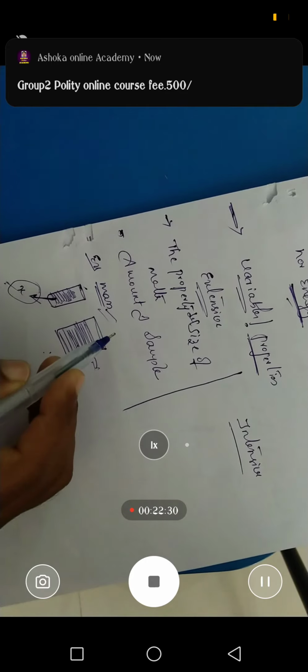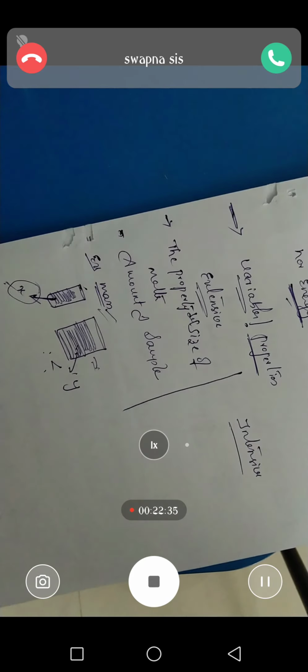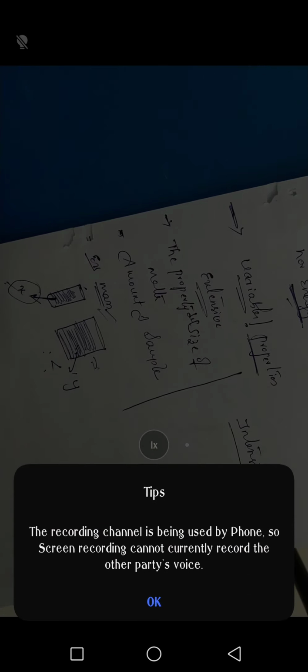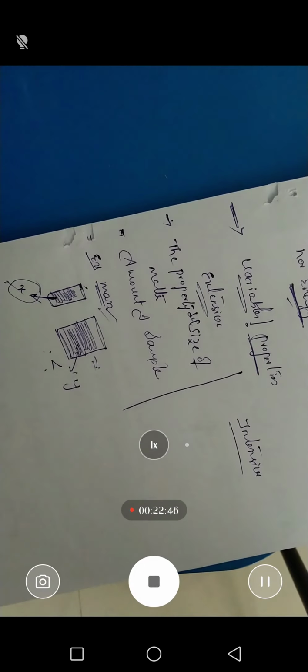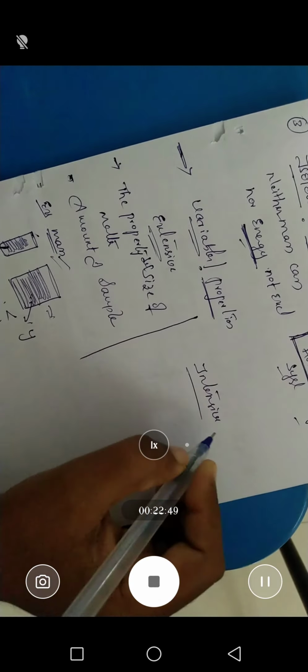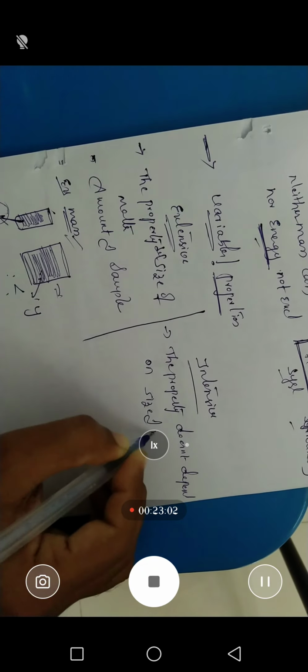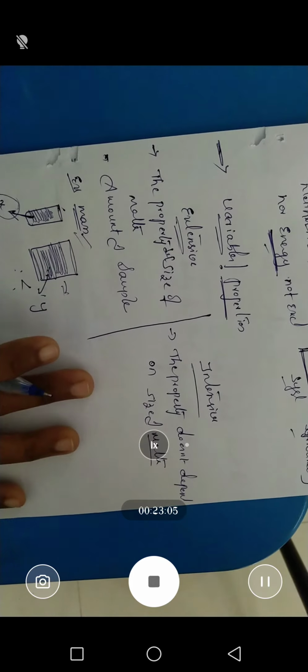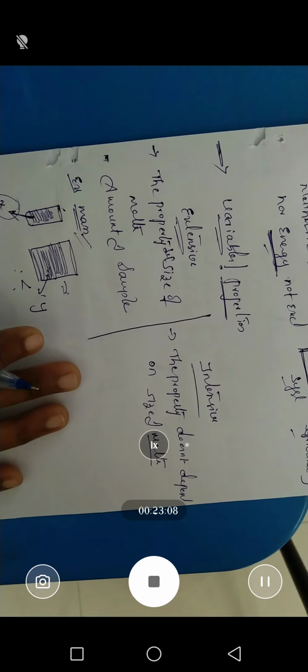So we can say that mass is an extensive property. Any property which depends on the size of a sample or the size of the matter is called an extensive property. Next, when we come to the intensive property, it is the opposite: the property which doesn't depend on the size of matter is called an intensive property.